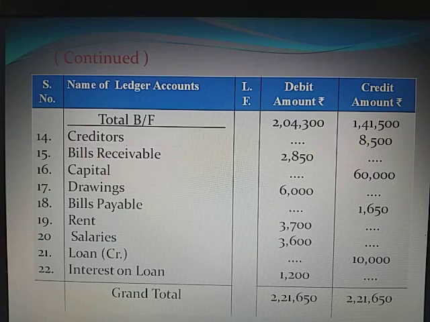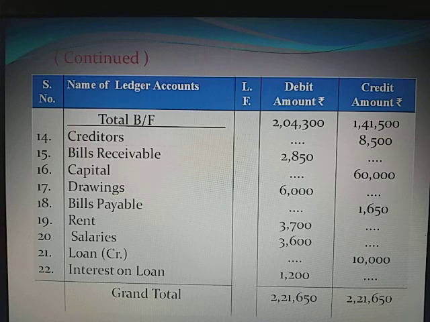Then next item is creditors, it is a liability on credit side. Bills receivable, it is an asset on debit side. Capital is a liability on credit side. Drawings, it is just the amount taken for his or her personal use. That's why recorded on debit side. Bills payable, it is a liability on credit side. Rent is an expense on debit side. Salaries, an expense on debit side.